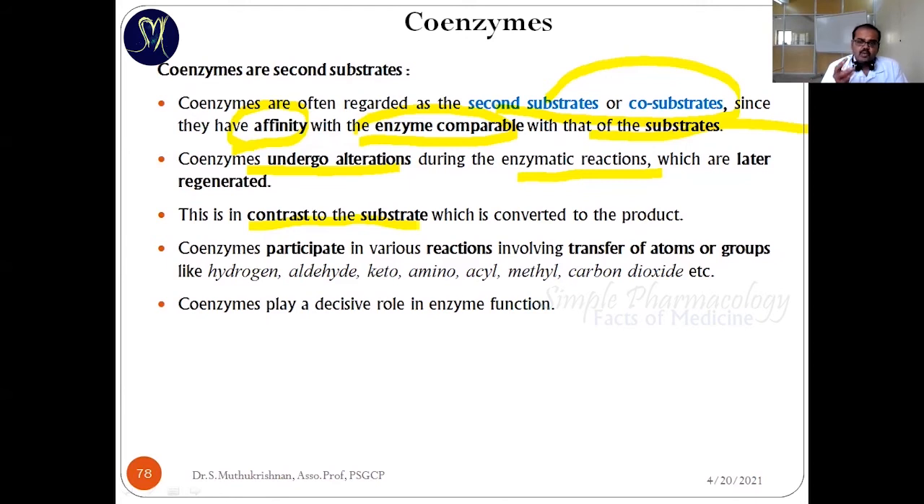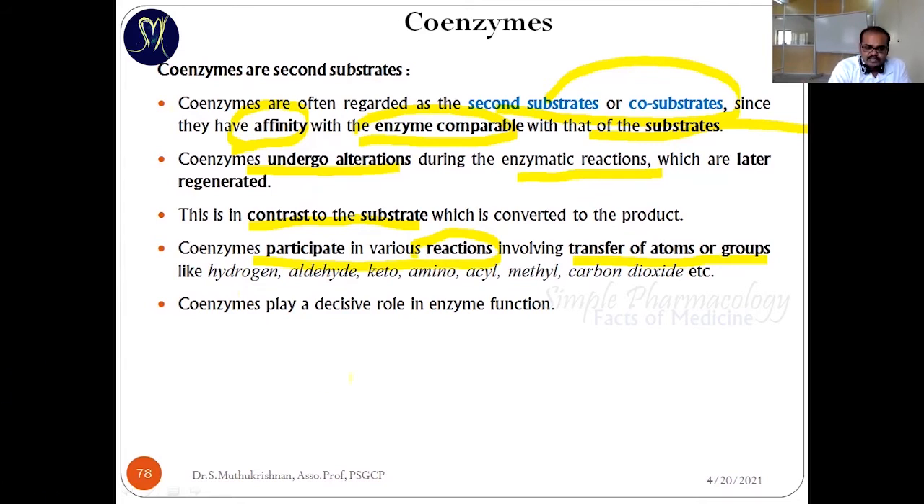But the substrate, once it binds with the enzyme, is definitely going to be converted into the product. So the reaction, the best example, the coenzyme is going to participate in various reactions. It involves the transfer of either atoms or groups like hydrogen, aldehyde, keto group, amino group, acyl group, methyl, whatever it is. So it's going to donate, otherwise transfer, some specific atoms or groups during enzymatic reactions.